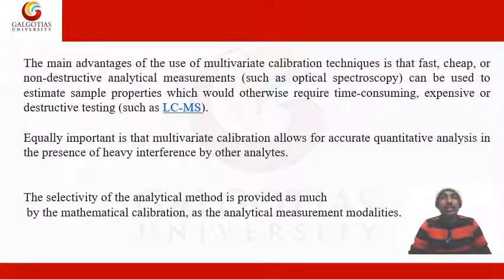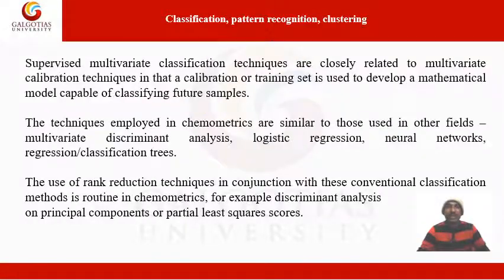Equally important, multivariate calibration allows for achieving accurate qualitative analysis in the presence of heavy interference by other analytes, and also the selectivity of the analytical methods is provided by the mathematical calibrations as well as the analytical measurement modalities.